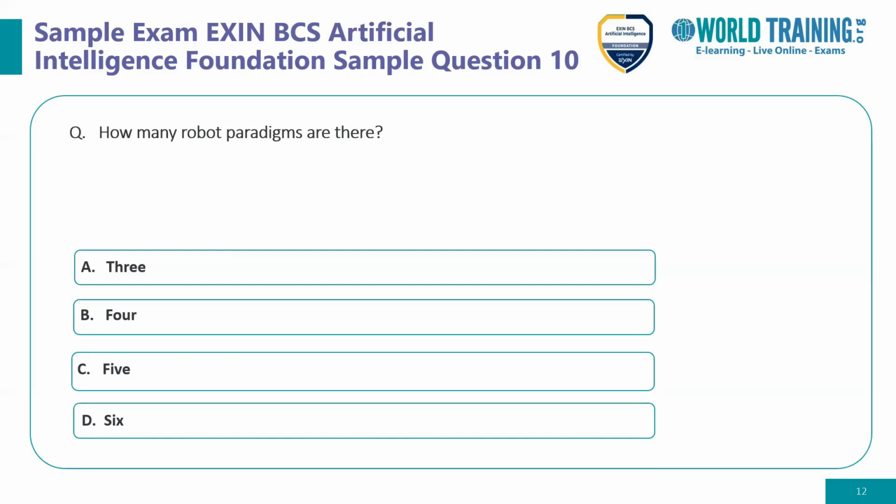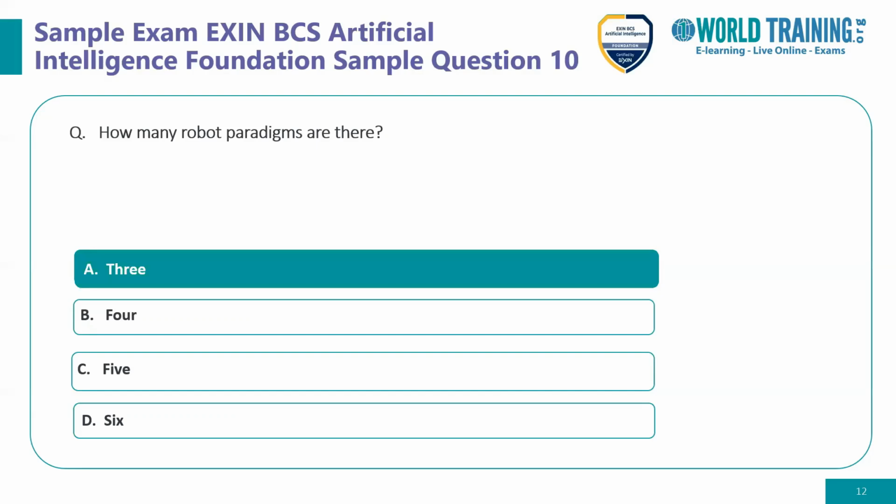Option A is 3, option B is 4, option C is 5, option D is 6. It is a very simple question, because this was clearly discussed during our e-learning module. So the answer is A, which is 3. There are 3 robotic paradigms. We discussed during our e-learning module that these 3 robotic paradigms have to be remembered, because that can be an exam question as well. So the answer is A, which is 3.